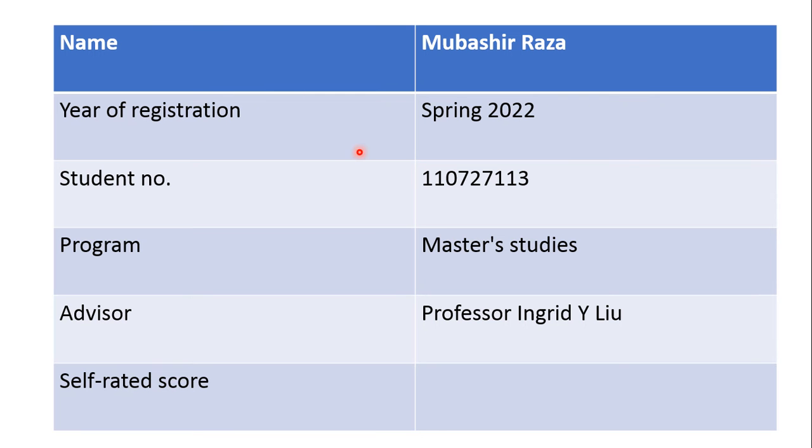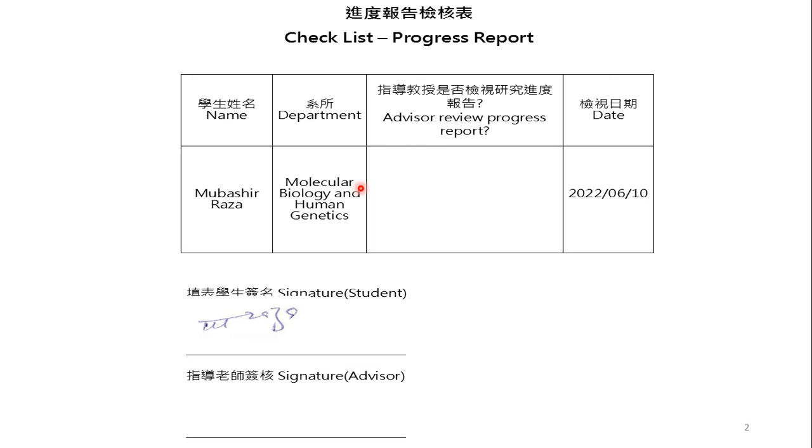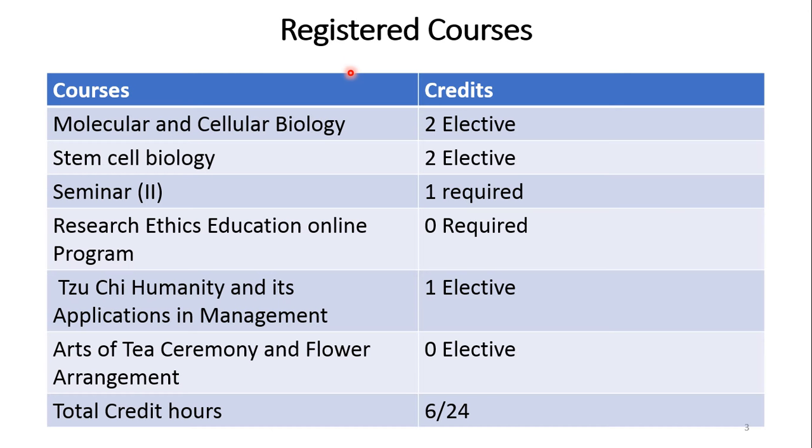The year of my registration is Spring 2022. I am a master student of molecular biology and human genetics, and my advisor is Professor Ingrid Value. Here is the checklist of my progress report. In the current semester, I have registered 6 courses that contain a total of 6 credit hours.